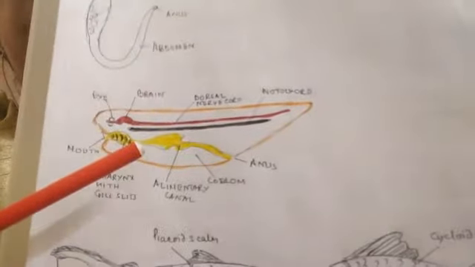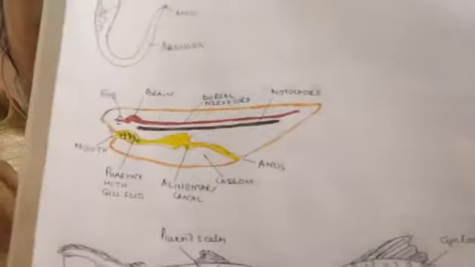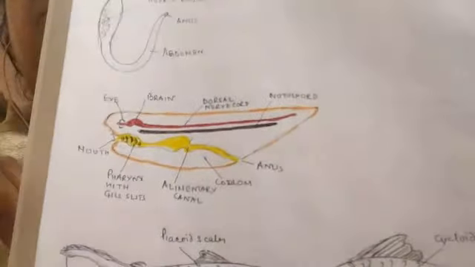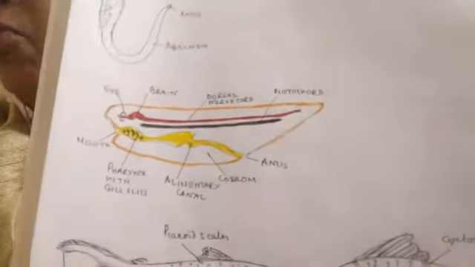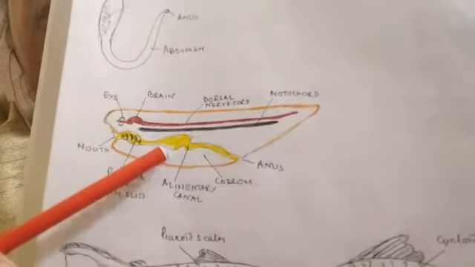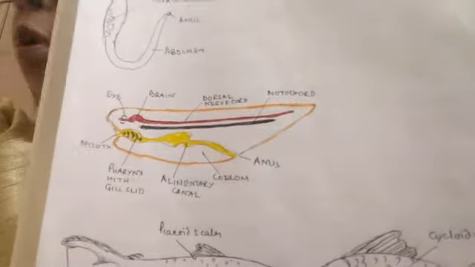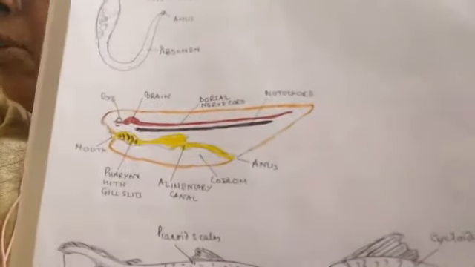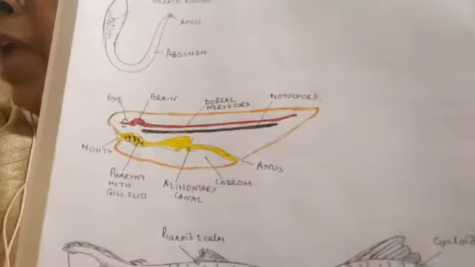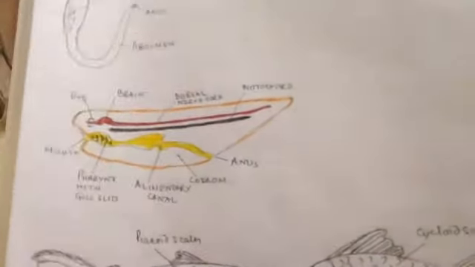The heart here is ventral. Clear? You can think of your own heart. We are all chordates, so our heart is on the ventral side. So in all chordates the heart is on the ventral side, but in cockroach, you can recall, the heart is on the dorsal side. So in non-chordates the heart is dorsal. The post-anal tail is present here, and it is absent in the non-chordates.